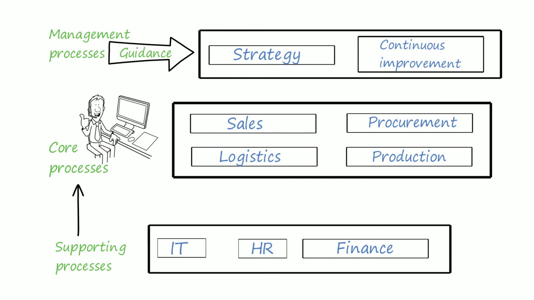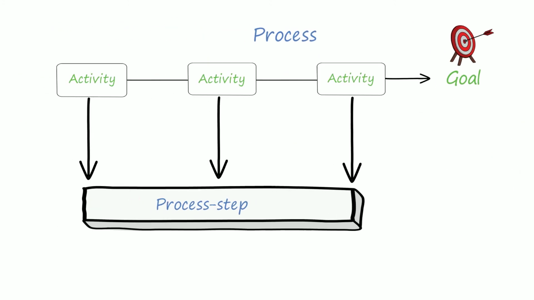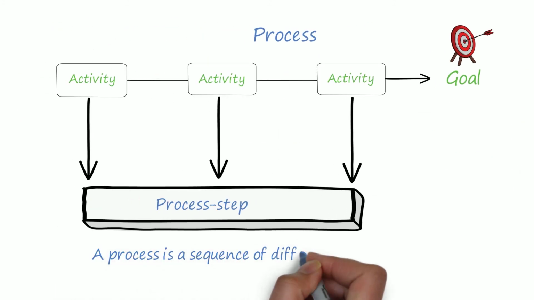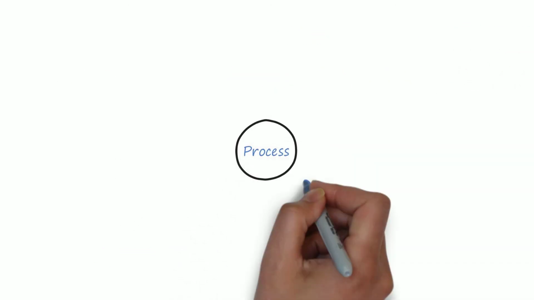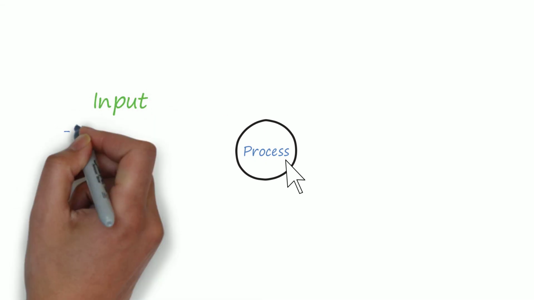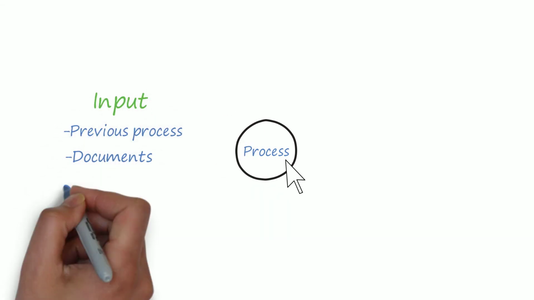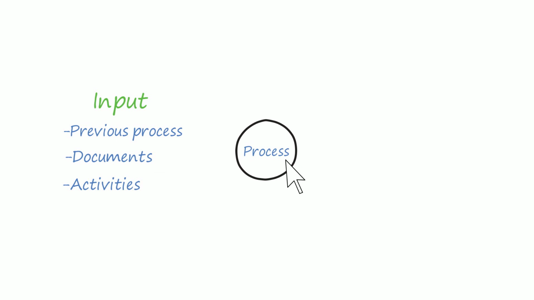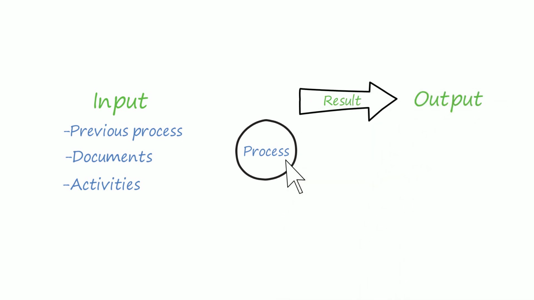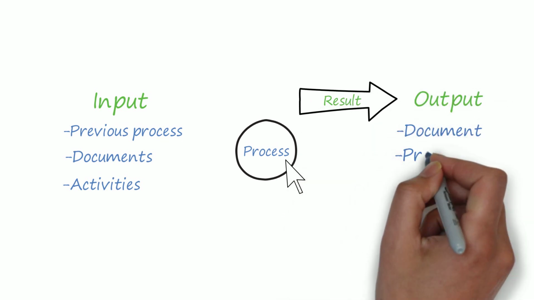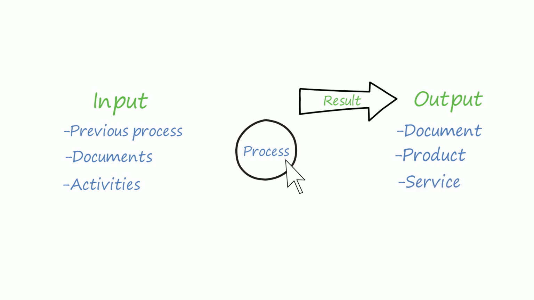Let's have now a deeper look into a process. As we said, a process is a sequence of different activities or tasks. To have this process started, we need a trigger. There should be an input. This input can be a previous process, documents, or activities. Also, at the end of the process, we will get a result. This is what we call the output. This can be a document, product, or service. Also, here it will go to a next process.